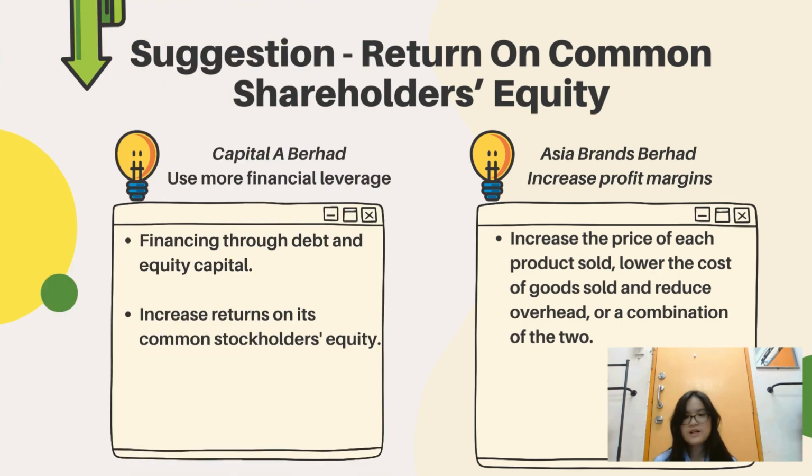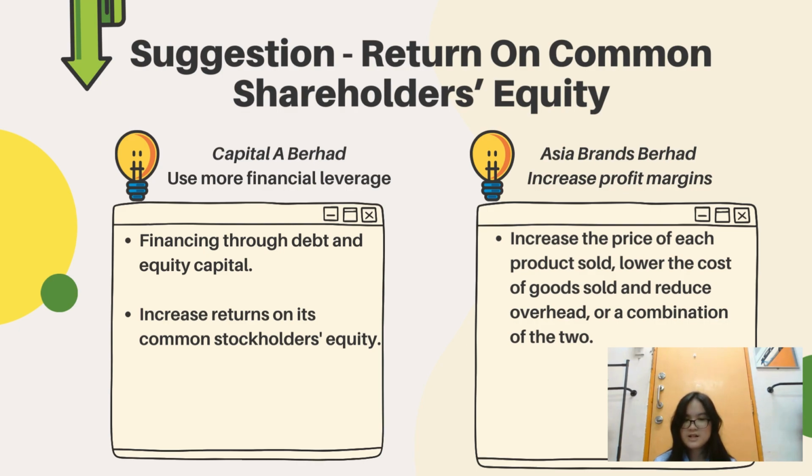The suggestion for Capital A Berhad is to use more financial leverage, financing through debt and equity capital to increase the return on its common stockholders' equity. Financial leverage increases Capital A's return on common shareholders' equity as long as the after-tax cost of debt is less than the return on common shareholder equity.